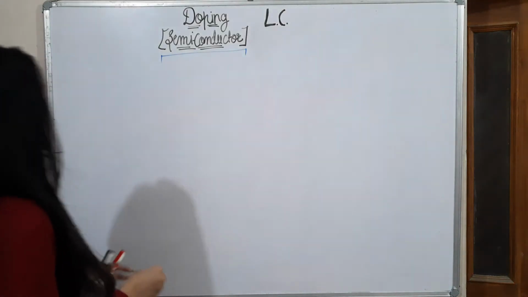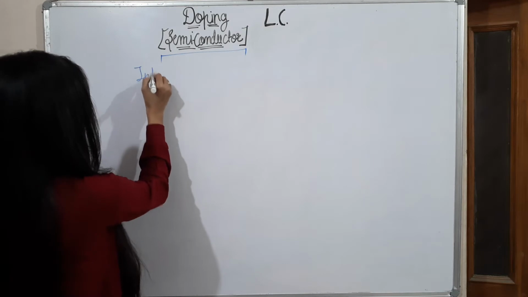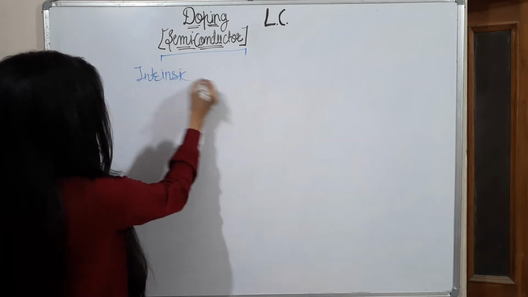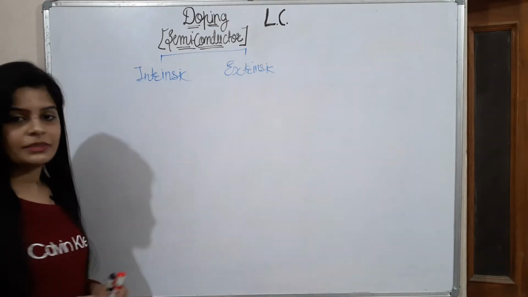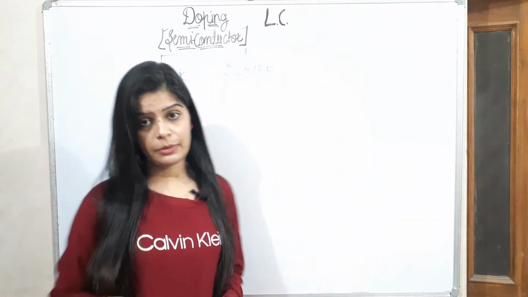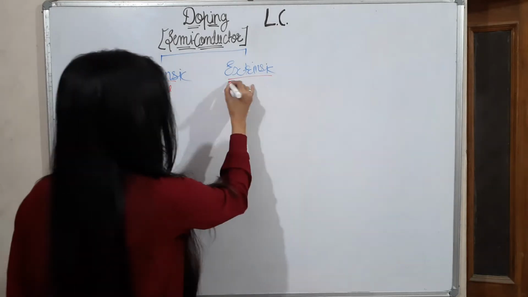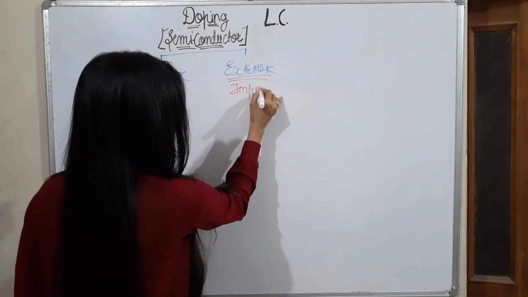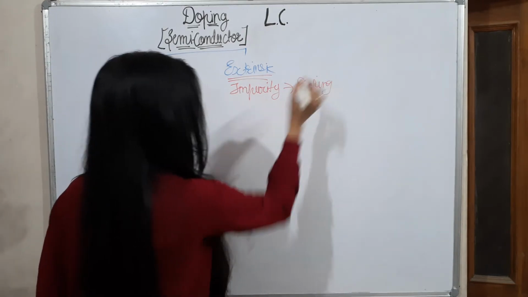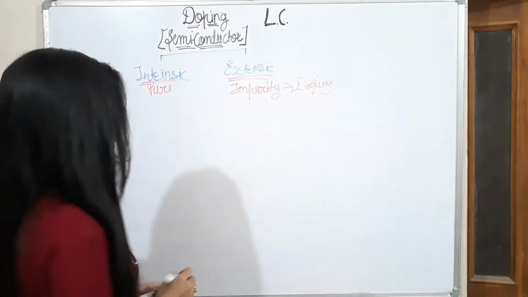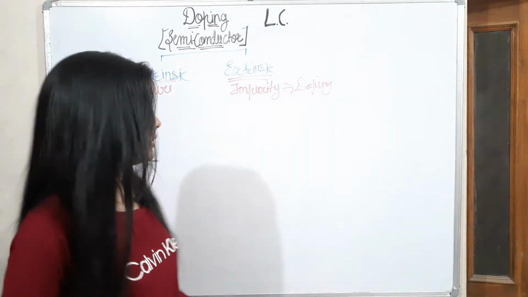In this video we will learn about semiconductors only, and importantly what doping is. So there are two types of semiconductor: intrinsic and extrinsic. An intrinsic semiconductor is a pure type of semiconductor, and an extrinsic one is impure. So impurity is added here, and this is known as doping. Any kind of impurity being added, this process is known as doping. First of all we will look at intrinsic, which is known as the pure semiconductor.